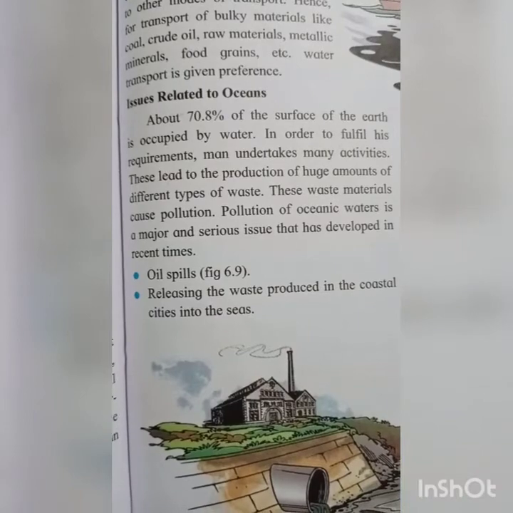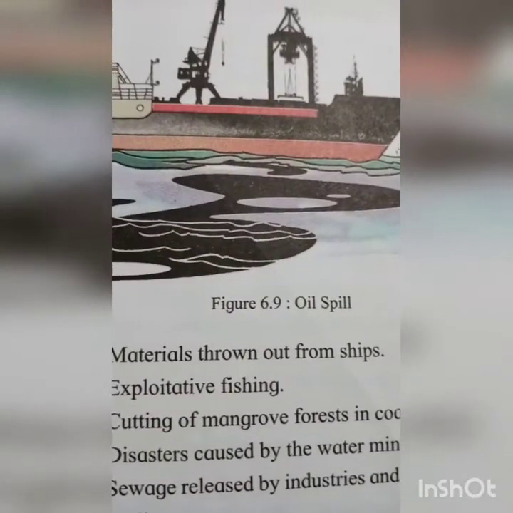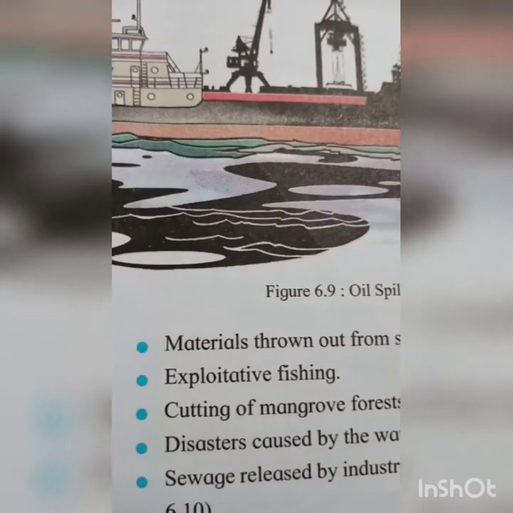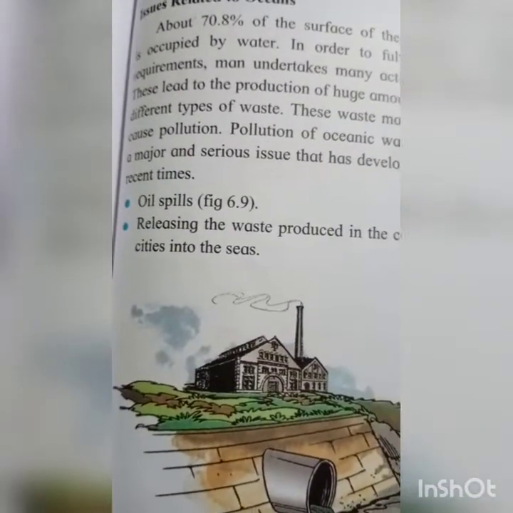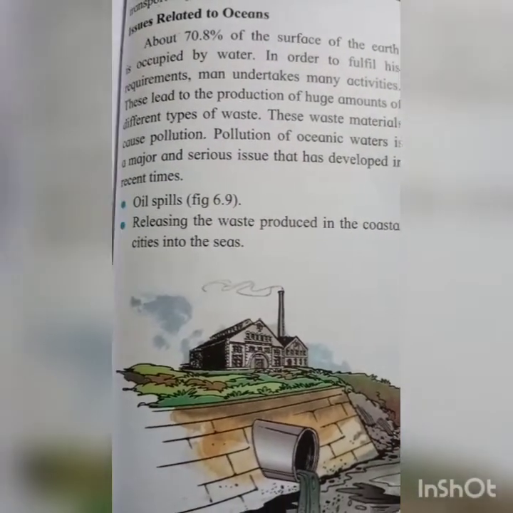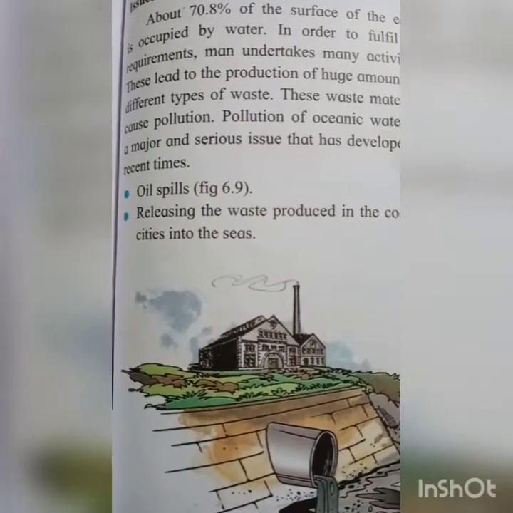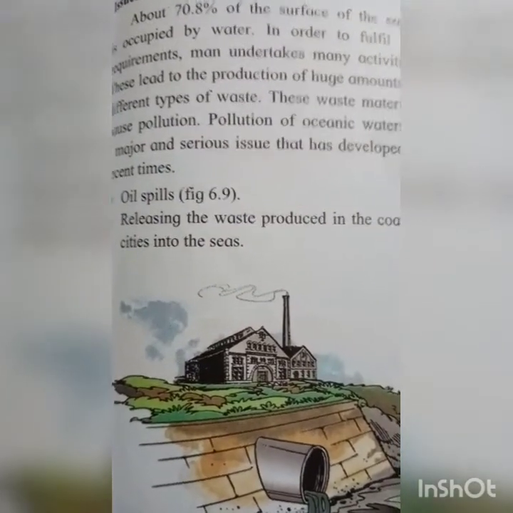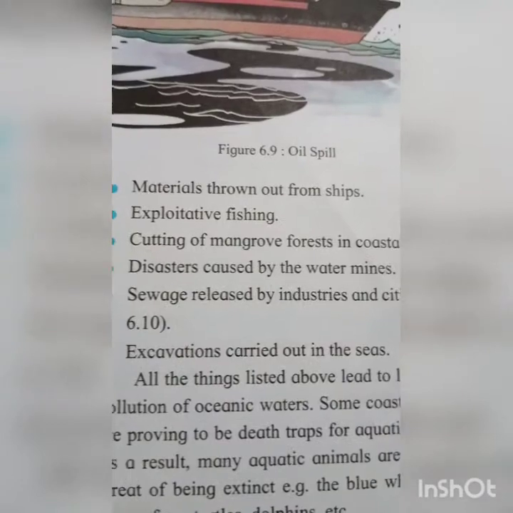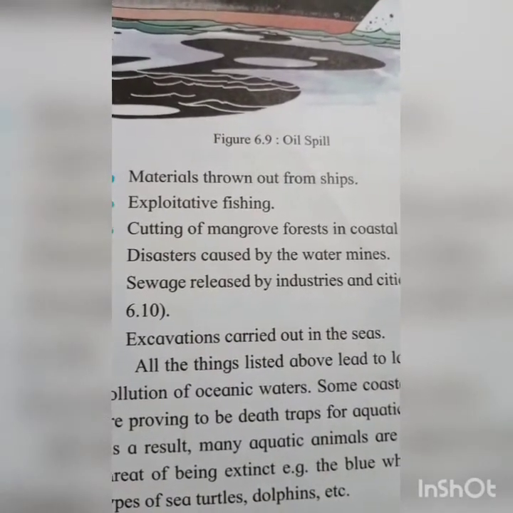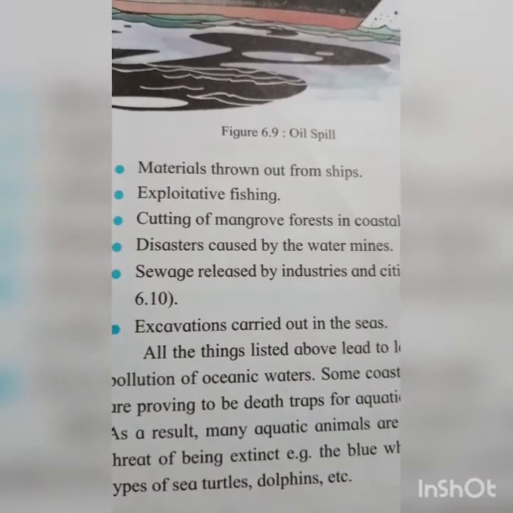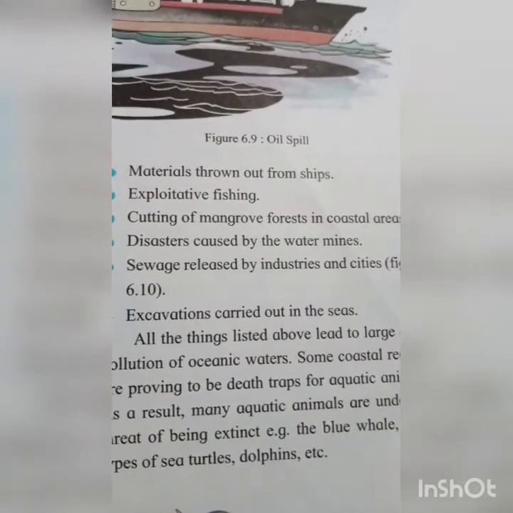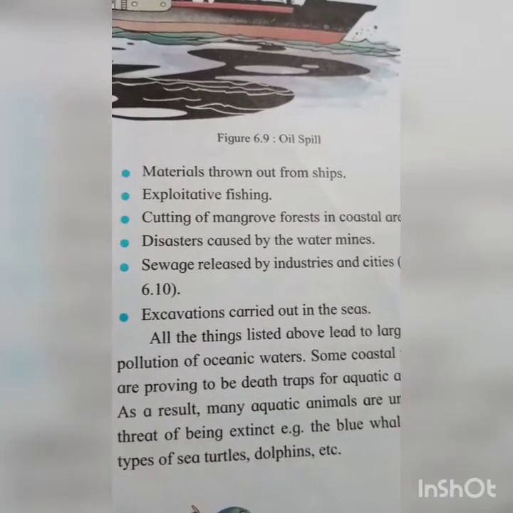Okay students, first one, oil spill. See students, figure 6.9, oil spill, and because of this oceanic water is totally polluted. Second one is releasing the waste produced in the coastal cities into the sea. That is also one of the reasons why the oceanic water is polluted. Third one is material thrown out from ships. Fourth one is exploitative fishing. Fifth one is cutting of mangrove forest in the coastal areas. That is also a major reason, students.